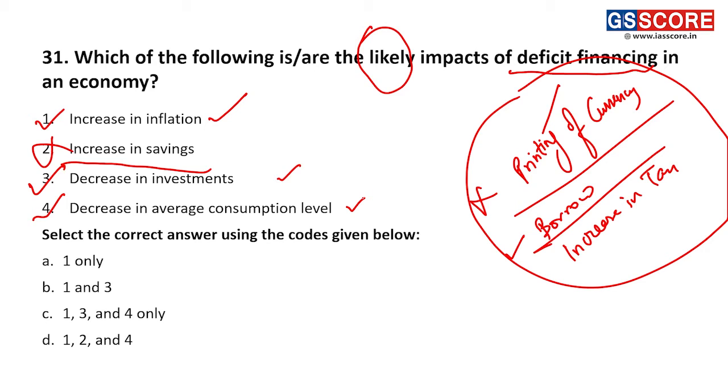Now, some students may have a problem here: if consumption is decreasing, then savings must increase. Because generally we expect that if I have 100 rupees income and I am spending 70 rupees, then 30 I am saving, and if consumption is falling, savings must increase. Well, in this case, our consumption has fallen because of inflation. Prices have increased, hence we might have cut our consumption, and still savings may also fall simultaneously. So, in this case, it should be 1, 3, and 4.